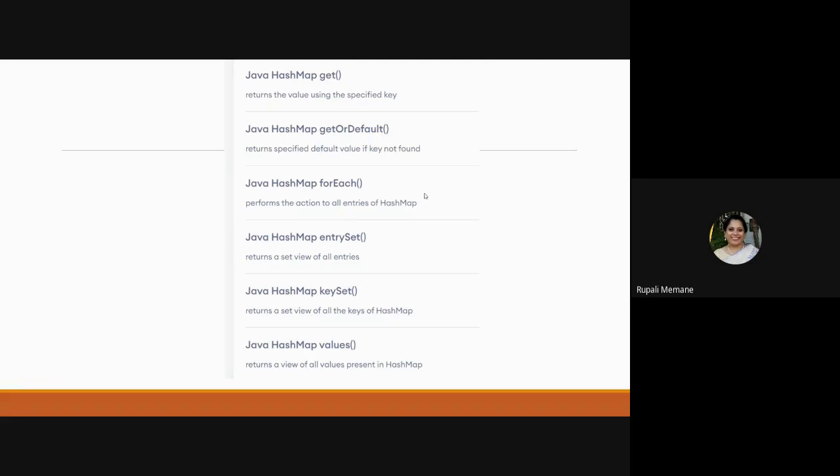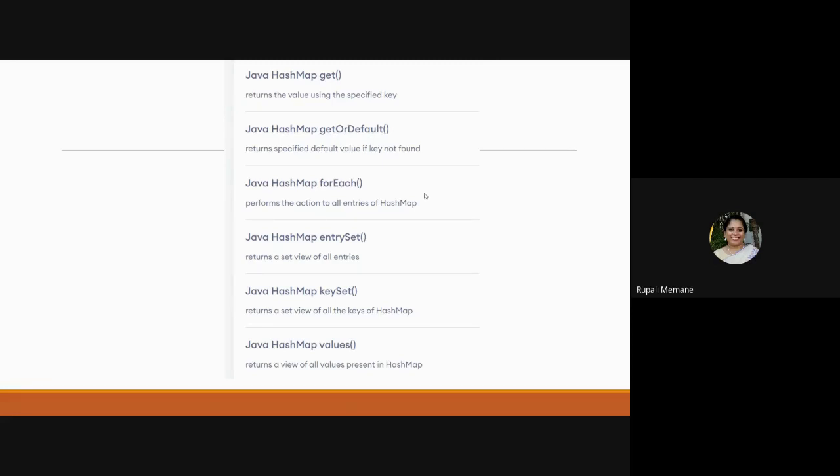So Rupali Memane is duplicating, but are the values duplicate? No, I'm opting for individual subjects. So when I associate, what are the marks for 343 Rupali Memane, then the identity becomes unique. So the key is not duplicating. I cannot have 343 Rupali Memane with marks, and again 343 Rupali Memane with different marks. That can be a discrepancy. But when the key is unique, the name can be duplicate.